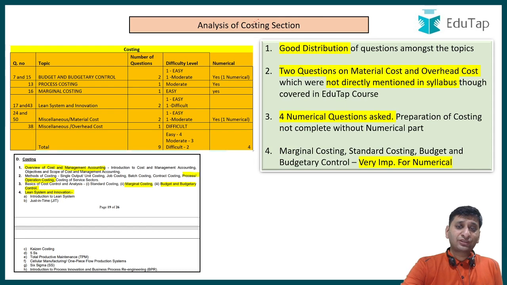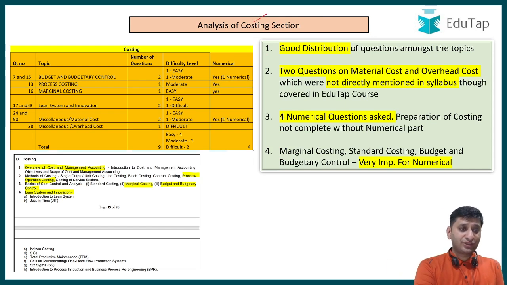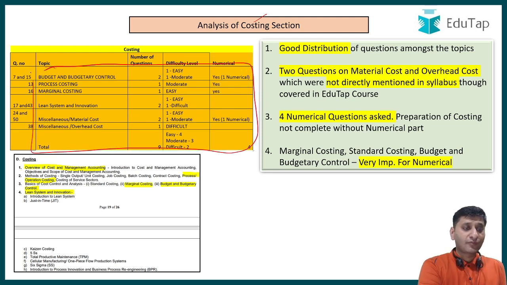Analysis of costing section, right? So again, I would like to tell you, this is the table from where you can see from which portion how many questions were asked, right? But I would like to take you through the syllabus to make it more understandable for you. So from overview, cost and management accounting, though this is a very basic topic, no question was asked from it directly, but there was one question asked from material cost and overhead cost.